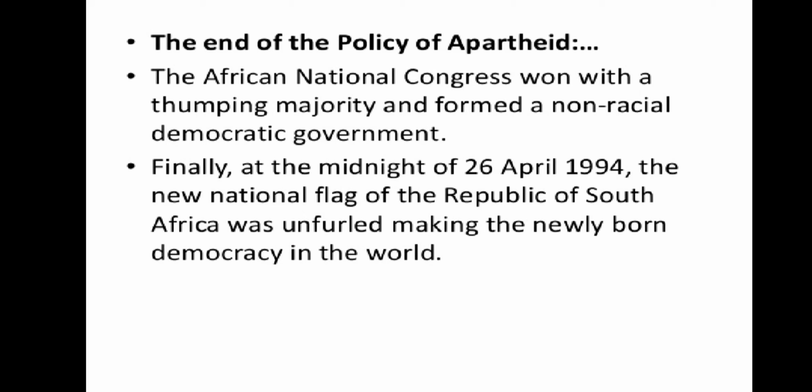Finally, at the midnight of 26th April 1994, the new national flag of the Republic of South Africa was unfurled, marking the newly born democracy in the world. The apartheid government came to an end, paving the way for the formation of a multiracial government. Multiracial government means a government in which blacks are also there and whites are also there.